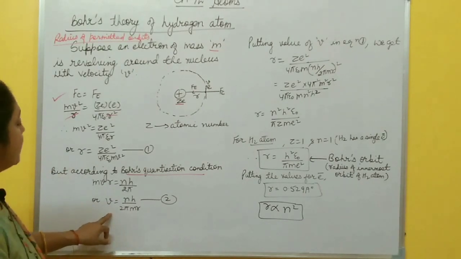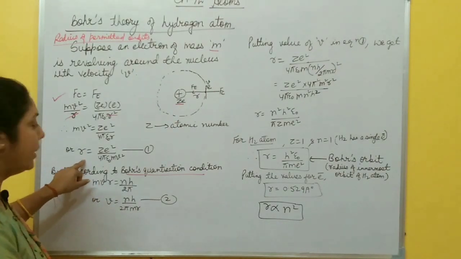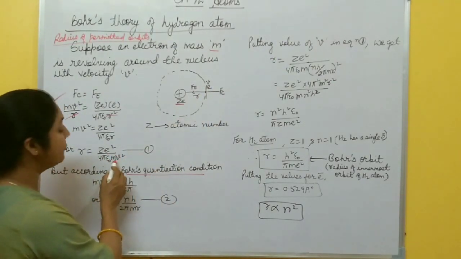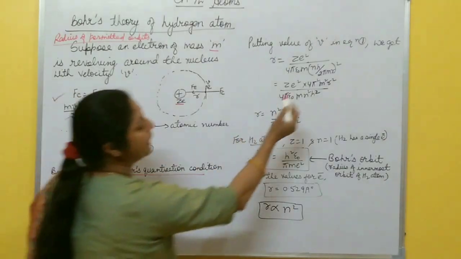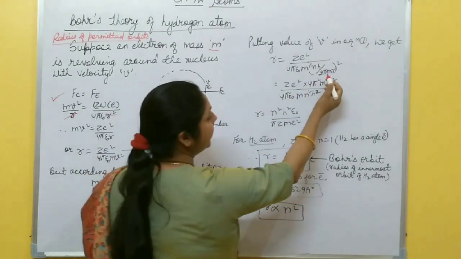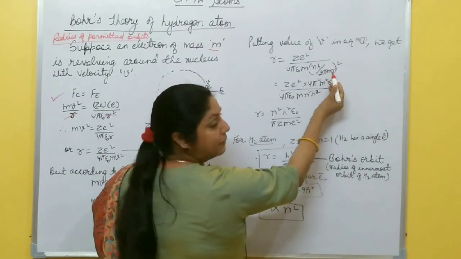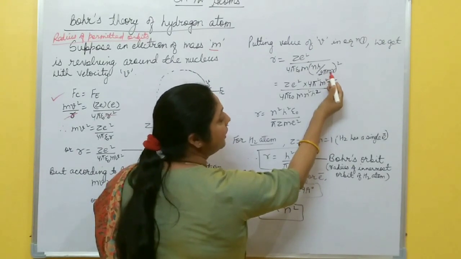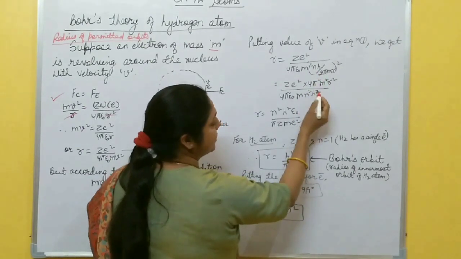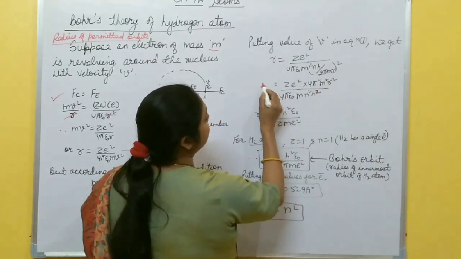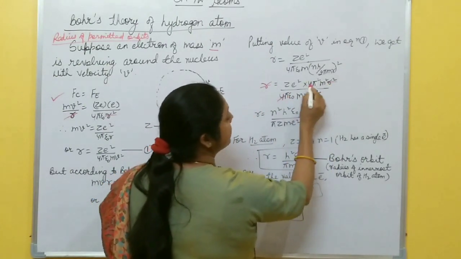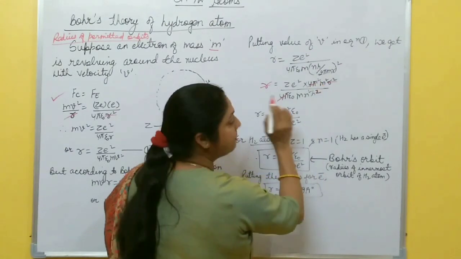Now, you put this value of v in equation number 1. Equation 1 becomes r equal to Ze square by 4 pi epsilon m v square, where v is nh by 2 pi m r, this whole square. Now, again, you take this in the numerator. 2 pi m r whole square means 4 pi square m square r square, by 4 pi epsilon naught m n square h square, right? Here, one r is cancelled. 4 pi is also cancelled. Here 4 pi is gone, 1 pi is left.